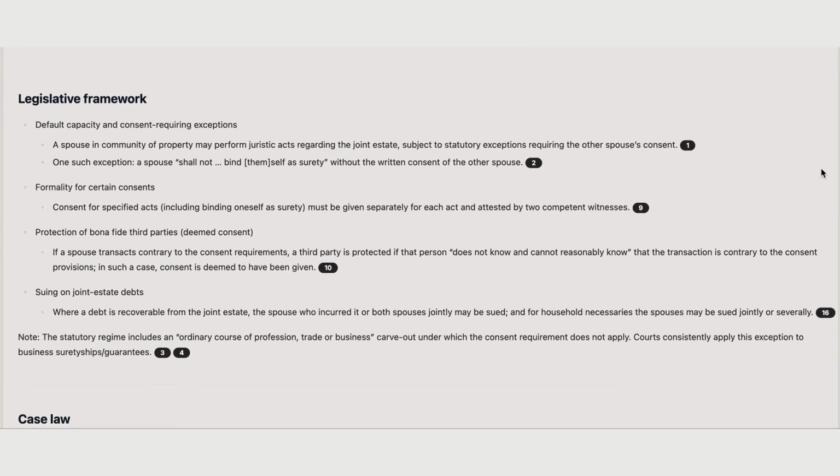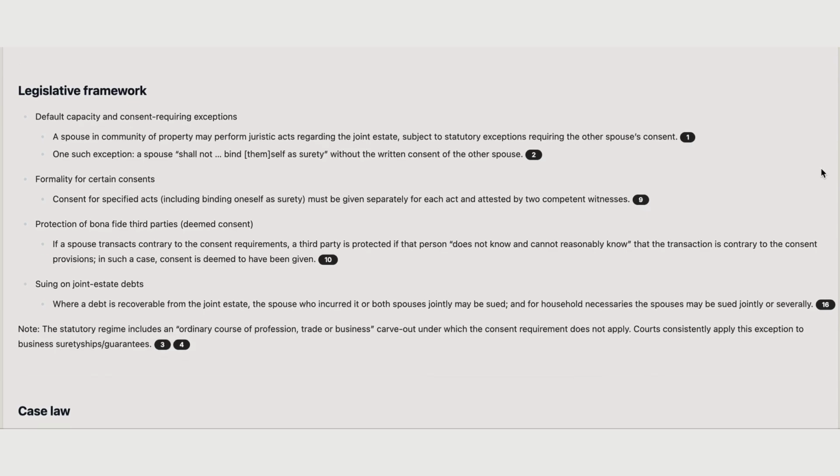Looking at the substance, Primo starts by decomposing the query into three key issues that it needs to address based on the information that we've provided. And then it begins an analysis of the legislative framework. So, looking at things like the default capacity and consent, the formality for certain consents, the protection of bona fide third parties, and the suing of a joint estate.